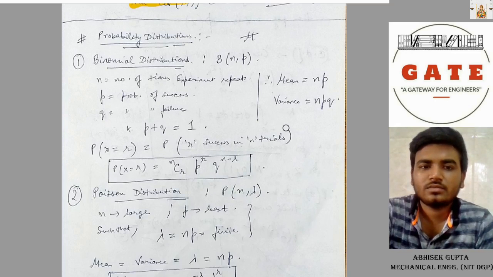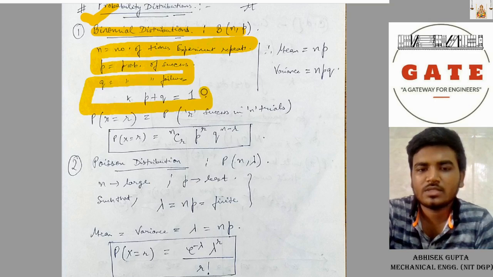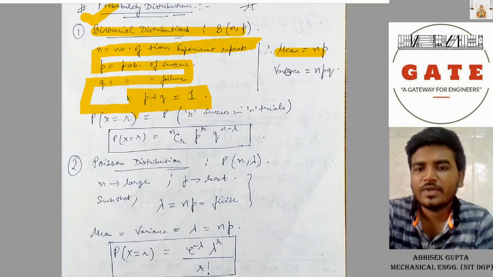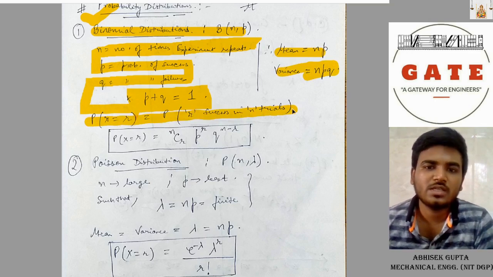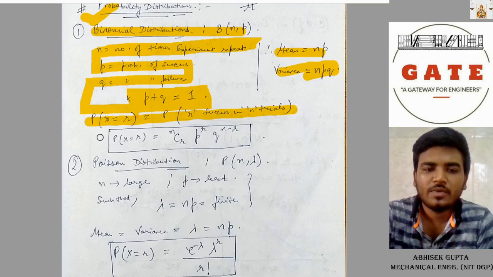Now probability distributions. The first one is binomial distribution. Here n is the number of times the experiment repeats, and p is the probability of success, q is the probability of failure, and here p plus q equal to 1. Here mean equal to np, variance equal to npq. And probability of x equal to r, the probability of r successes in n trials, is given by nCr p power r q power n minus r.